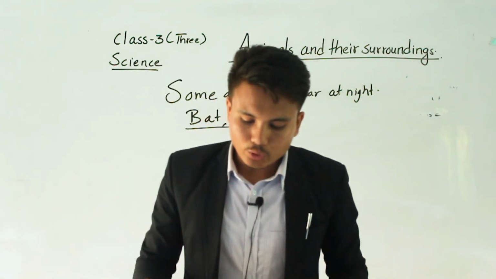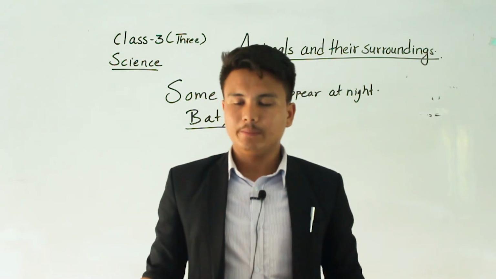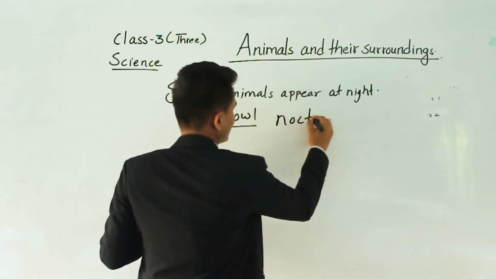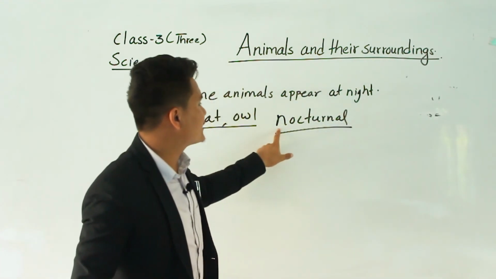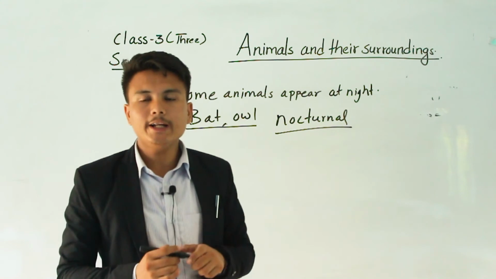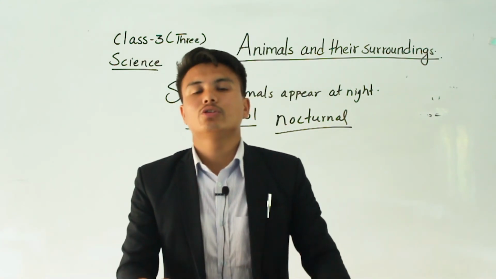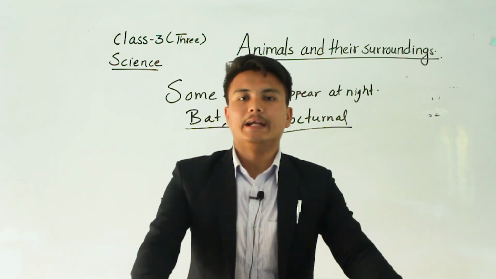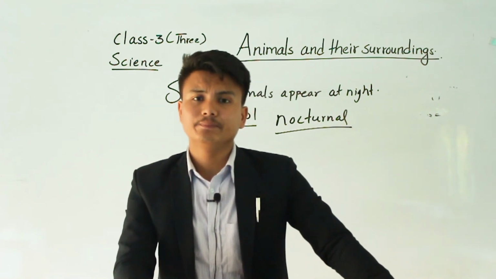Those animals which are active at night are known as nocturnal animals. So, to define a nocturnal animal, you have to write: those animals which are active at night are called nocturnal animals. Some insects are also active at night, such as moth and butterfly-like insects.